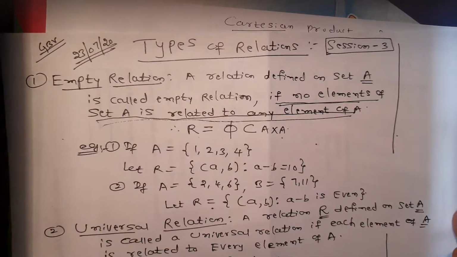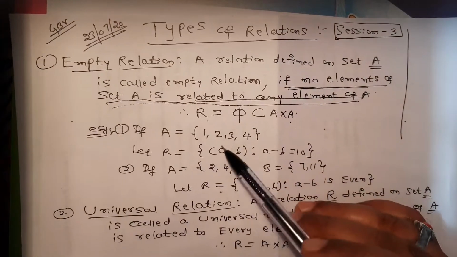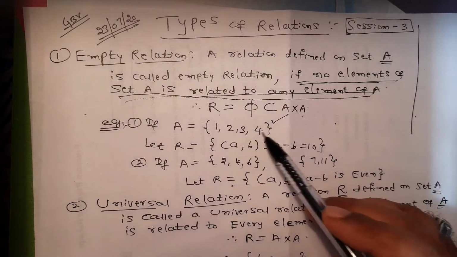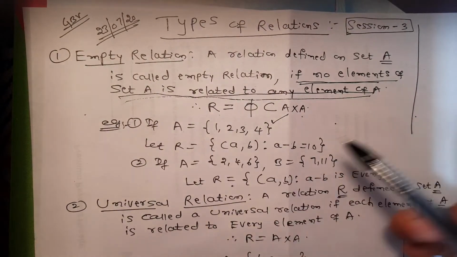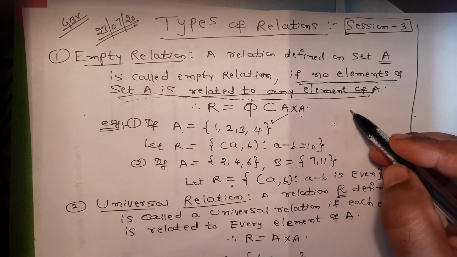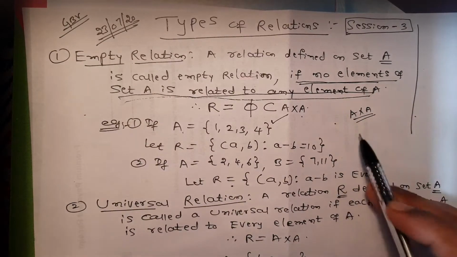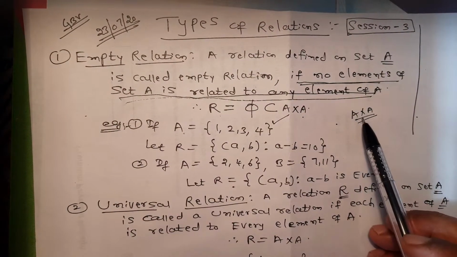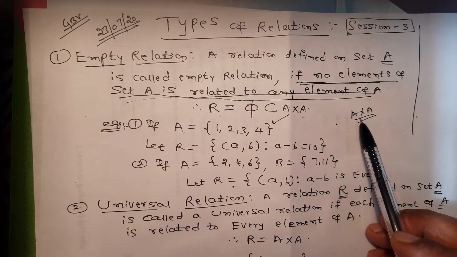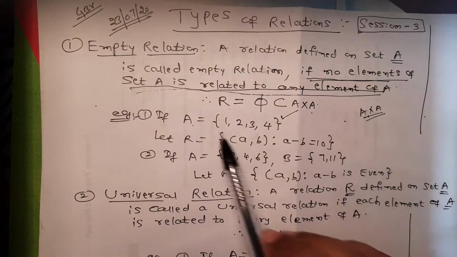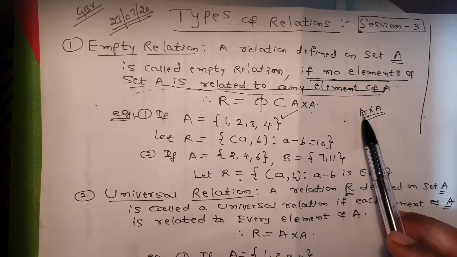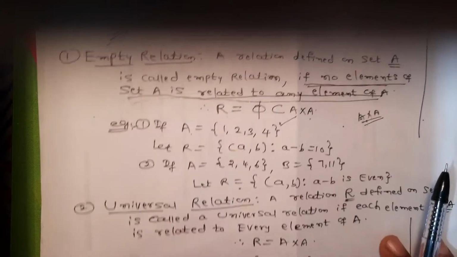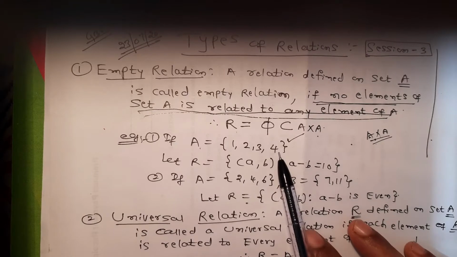For example, I have taken one set 1, 2, 3, 4. Only one set is here, no need to take another set. Since I have taken one set, there will be a Cartesian product A cross A. A cross A will have 16 elements, which means we will have 16 ordered pairs in A cross A. I have not written them here, that is understood.